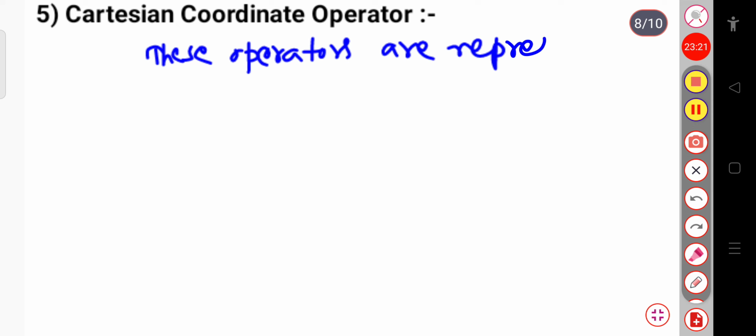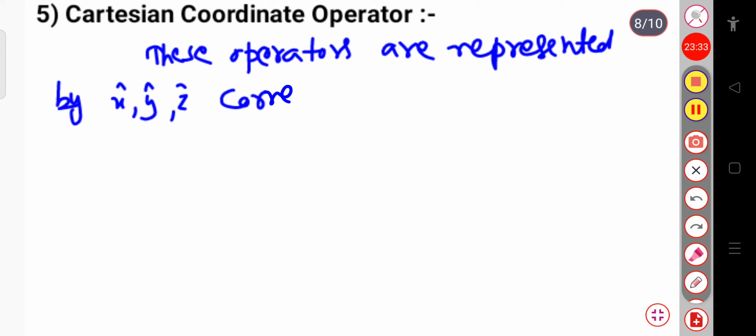Now the next is the Cartesian coordinate operator. These operators are represented by x cap, y cap and z cap and so on. They correspond to x, y, z coordinates respectively.